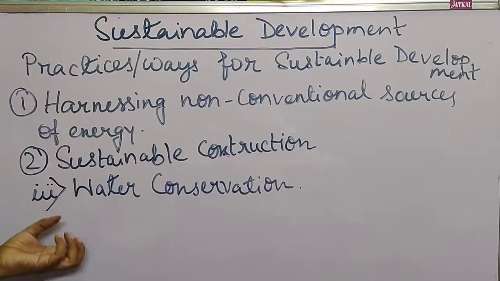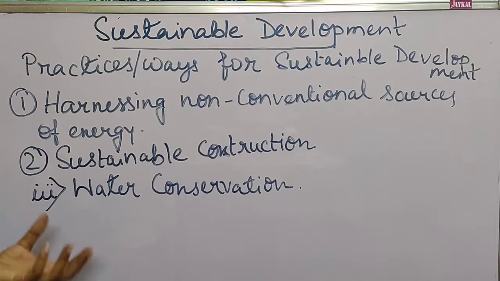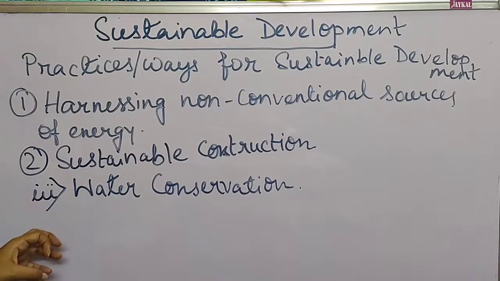So we have to conserve water. By different methods, by different ways, we can conserve the water, as well as we should use different methods in which less amount of water is required, so that we can conserve more amount of water.